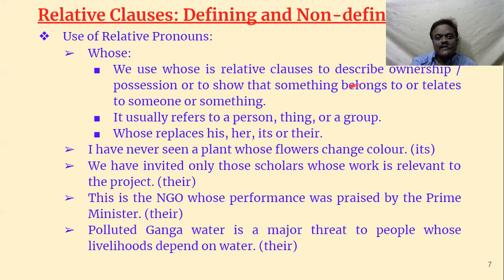So for possession, we use whose in relative clauses, to describe ownership, possession, or to show that something belongs or relates to someone or something. It usually refers to a person, thing, or a group.